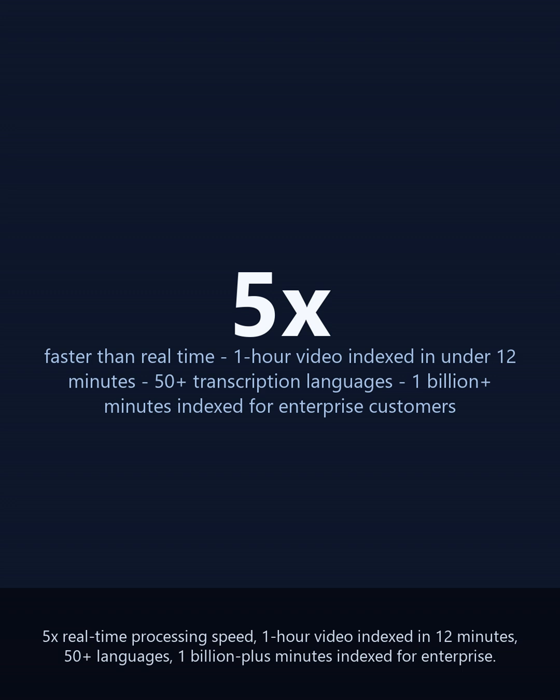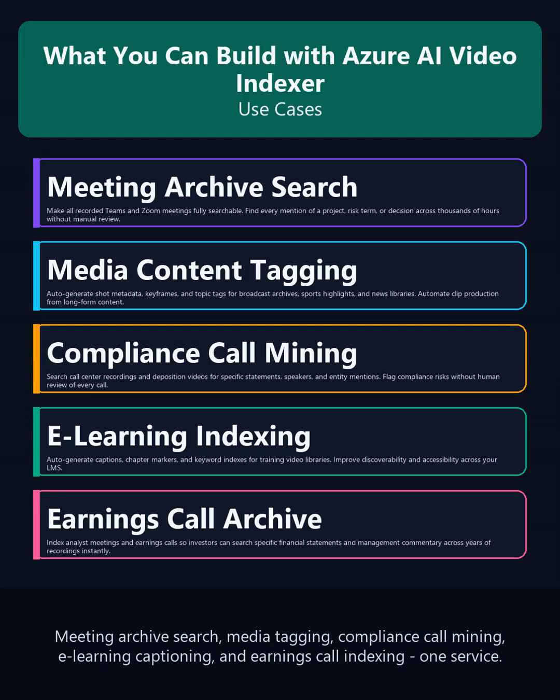Azure AI Video Indexer powers 5 categories of enterprise video intelligence. Corporate meeting archives make recorded Teams and Zoom meetings fully searchable. Find every mention of a project name, risk term, or decision across thousands of hours of recordings. Media and broadcast companies use shot detection and keyframe extraction to automate metadata tagging and content clipping for sports highlights, news archives, and on-demand libraries.